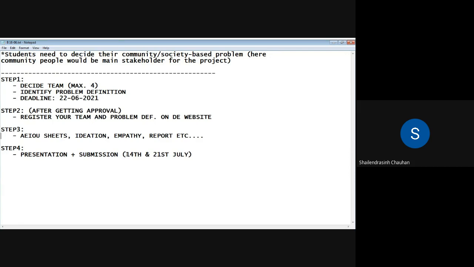And so you need to keep in mind that your presentation and submission will be there on 14th and 21st of July. And so we'll have it in sequence. So on these 2 days, make sure that you complete your presentation and submission. And after these days, nobody is going to take your submission. So please, please, please submit and present all the things timely. And after that, we're going to complete this subject.